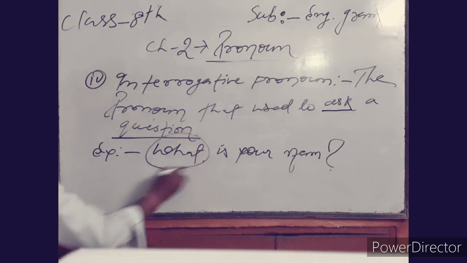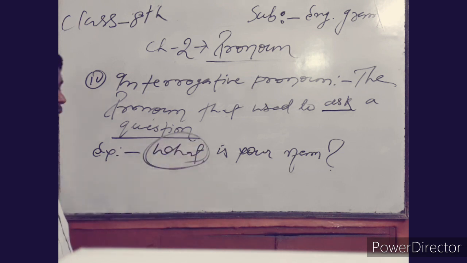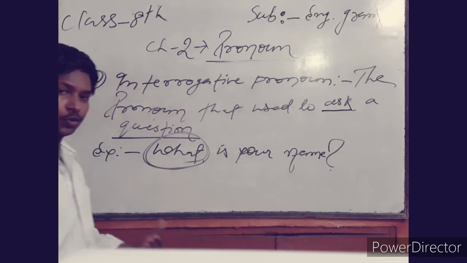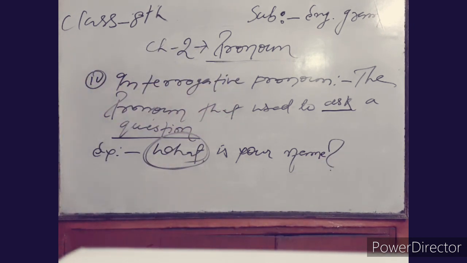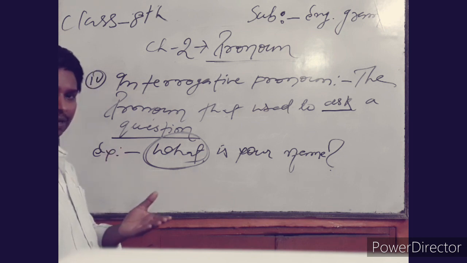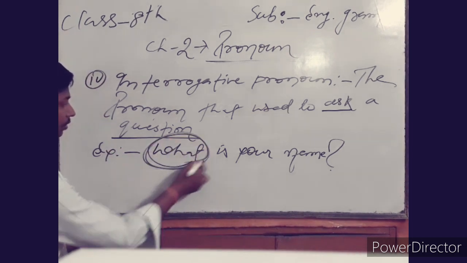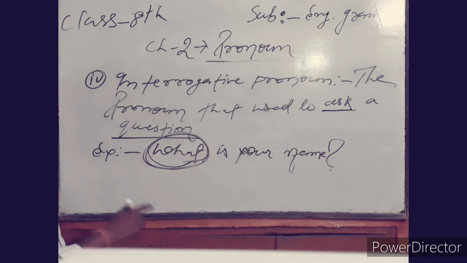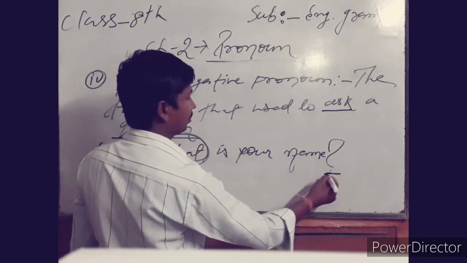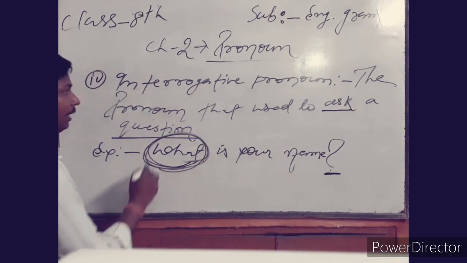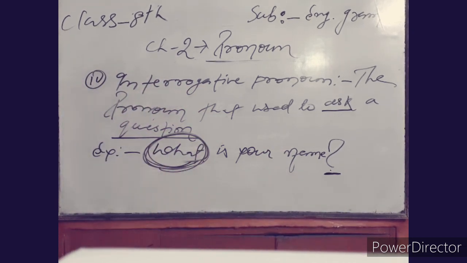This word is used instead of a noun. It means the question is asking somebody, and the somebody has a special name, and for that name the word "what" can be used instead of the noun in the form of a question, an interrogation, and that is why it is called an interrogative pronoun.